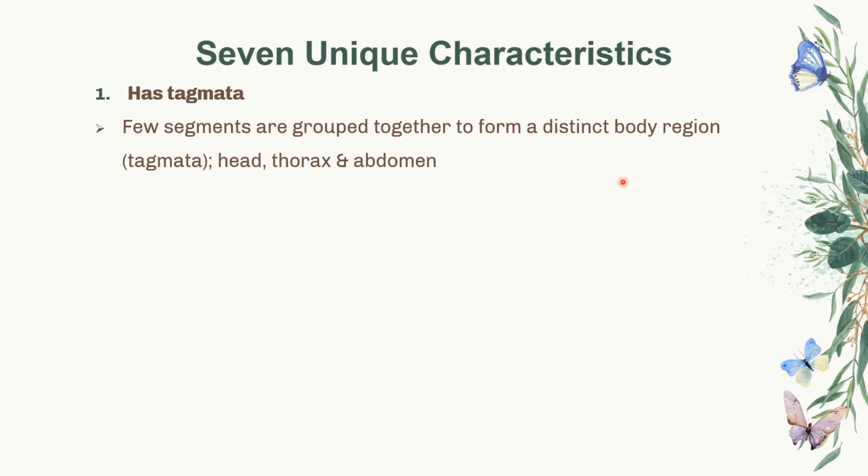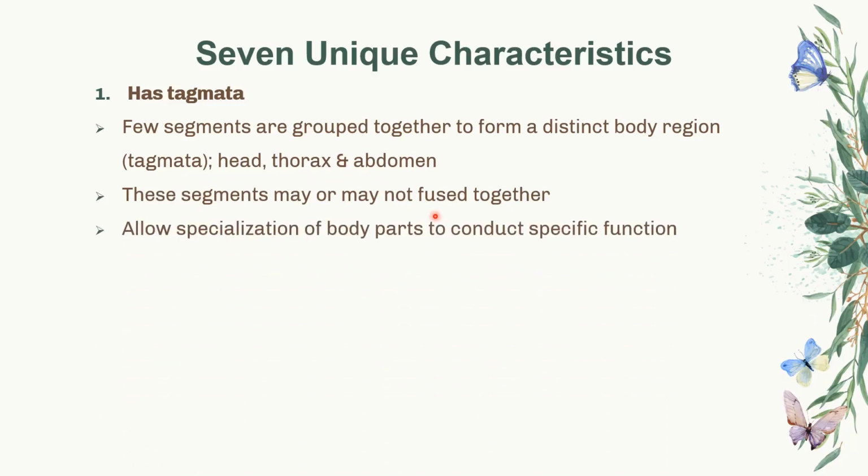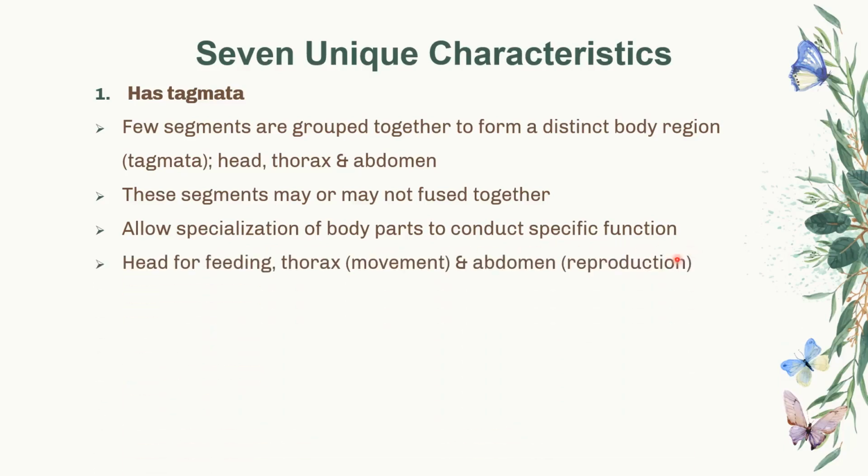Usually they will have 3 distinct body regions: the head, the thorax, and the abdomen. These 3 segments may or may not fuse together. This allows specialization of the body parts to conduct specific functions. Usually, the head is used for feeding, the thorax for movement, and the abdomen specifically for reproduction.